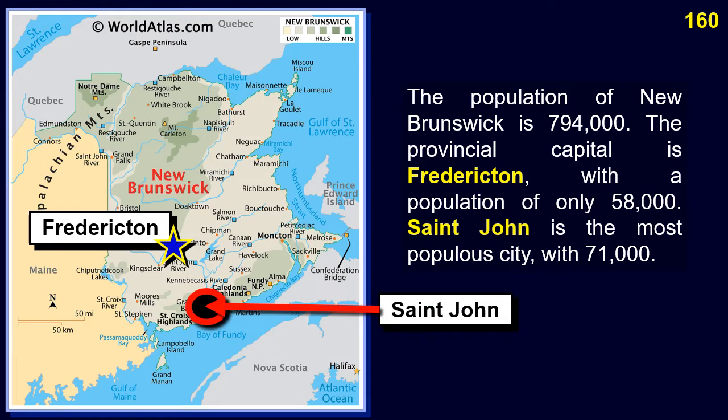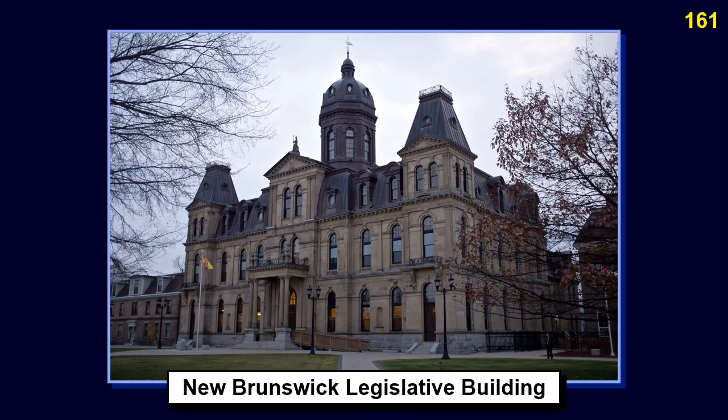The provincial capital is Fredericton, with a population of only 58,000. St. John is the most populous city, with 71,000. This is the New Brunswick Legislative Building.